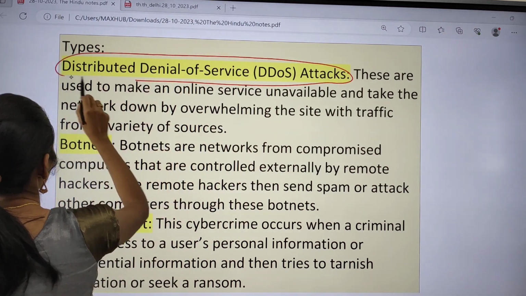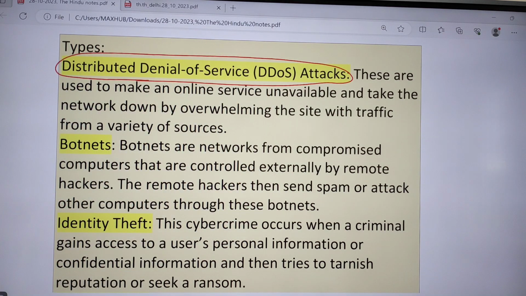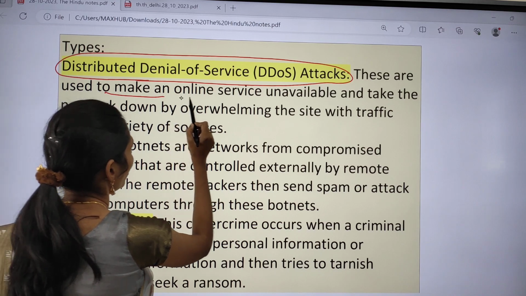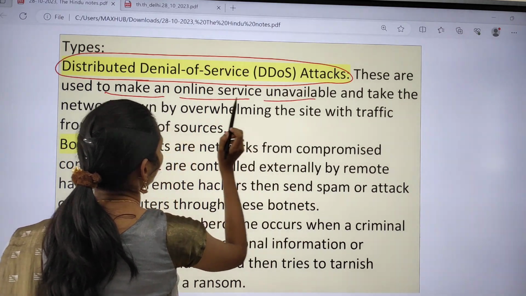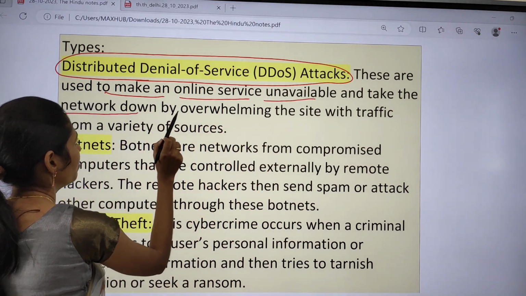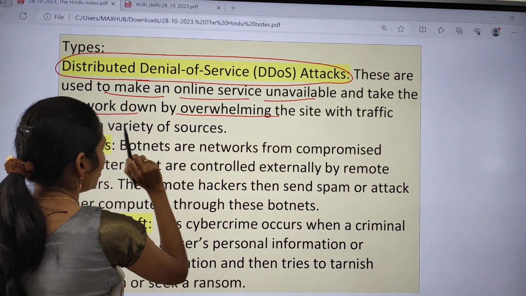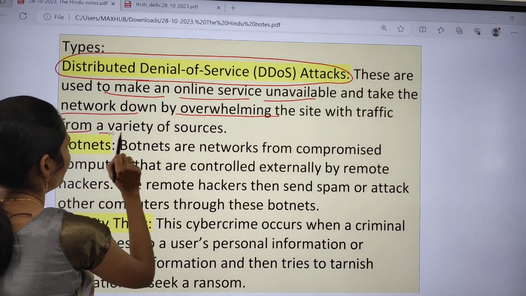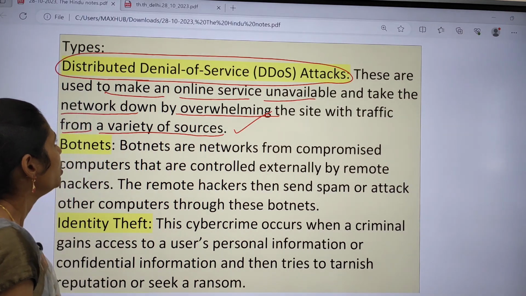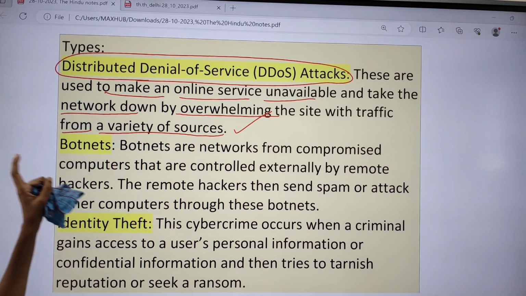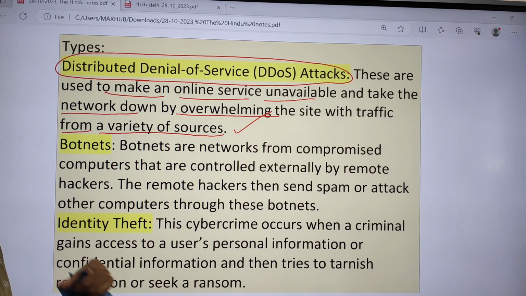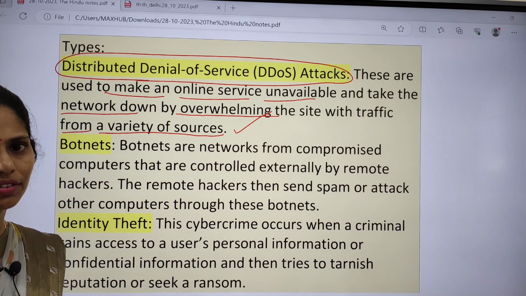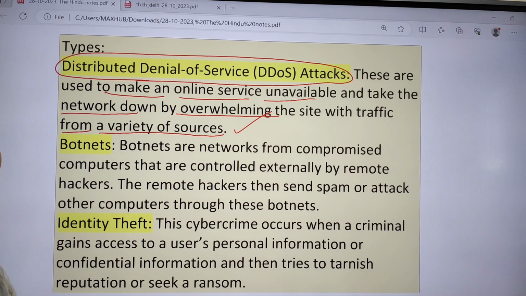First one is distributed denial of service attacks. These are used to make an online service unavailable and take the network down by overwhelming the site with traffic from a variety of sources. So distributed denial of service means the online service becomes unavailable, and with that we can see the network down.